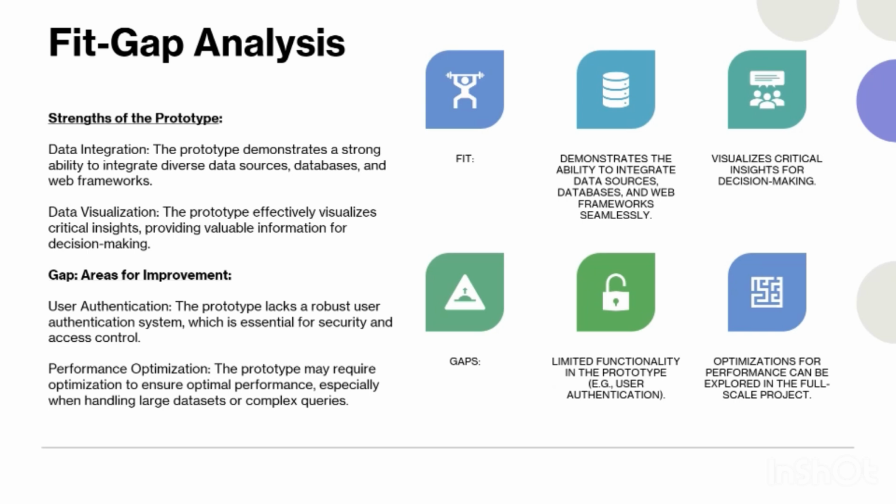So for example, let's talk about data coverage and accuracy. The application can fetch and display real-time earthquake data from the API, but it may not cover historical earthquake data or data from other sources. For visualization, the application can display the data in various formats like maps, charts, and tables, but it may not offer advanced techniques like 3D or interactive maps with detailed information. The application can also handle a moderate number of users and data requests, but it may not be able to handle a large number of users or a significant increase in data volume.